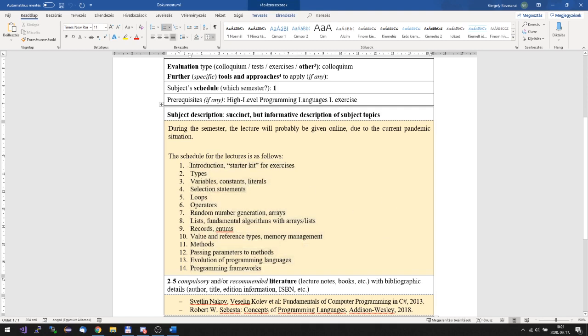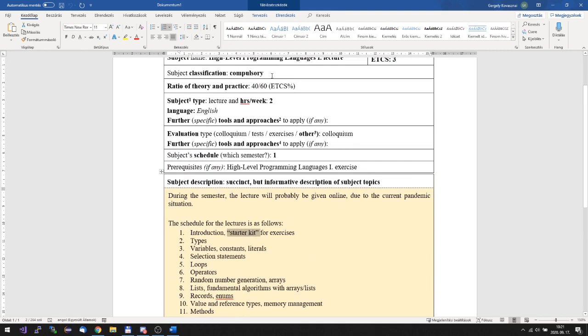So today I'm going to give some introduction, which you can imagine as a starter kit for your exercise class, because you have an exercise class from High Level Programming Languages 1, right? Did you already have a class with your other teacher?